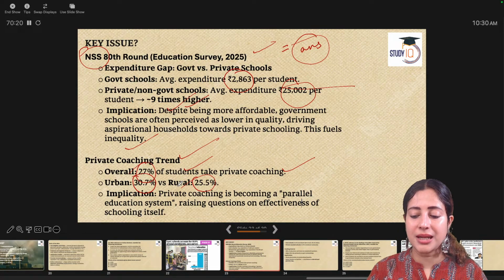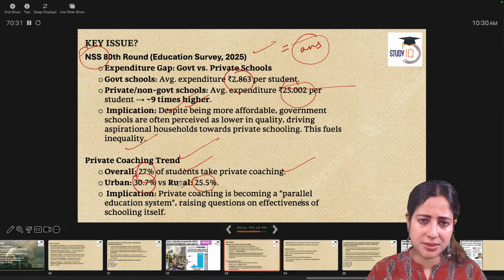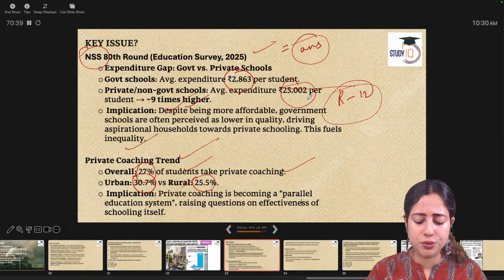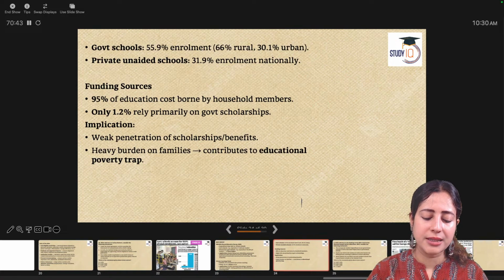I don't want to take any names here, but it's writing on the wall. Majority students, rather than attending schools regularly or understanding anything, are studying only on the basis of private coaching classes. It's very unfortunate because it is the K to 12 model, until grade 12. Everything is happening through coaching institutes, through online coaching, offline coaching. What's the value of having schools in that case?